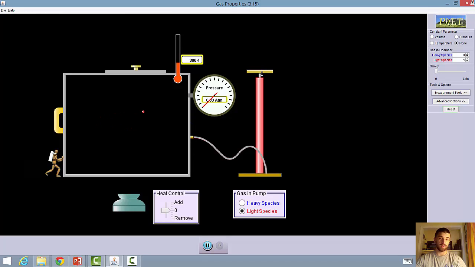Straight line until it hit the wall, right? They keep going in a straight line until they hit something. Let me add some more in there. They all go in a straight line until they hit something, and you can see that no energy is lost. Now you may start to see, hey, Mr. Donahue, some of those particles are going slower than other ones. I thought you said they didn't lose energy. They don't, right? That one right there that's not really moving didn't lose energy. It was transferred to another gas molecule, so another gas molecule is going faster. If you were to take their average energies, it's still the same.